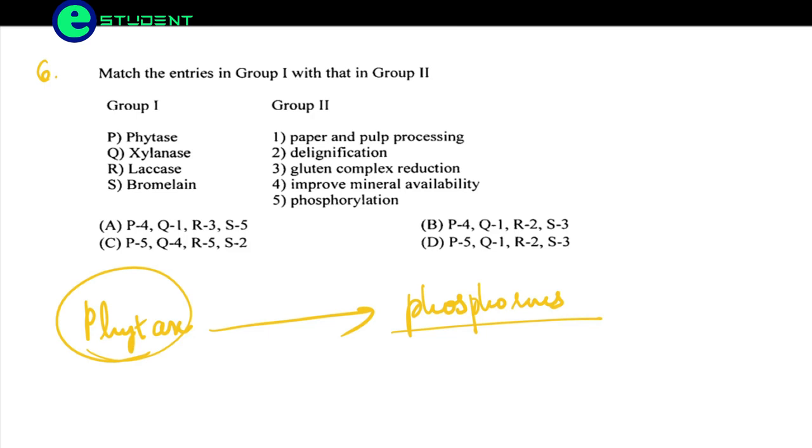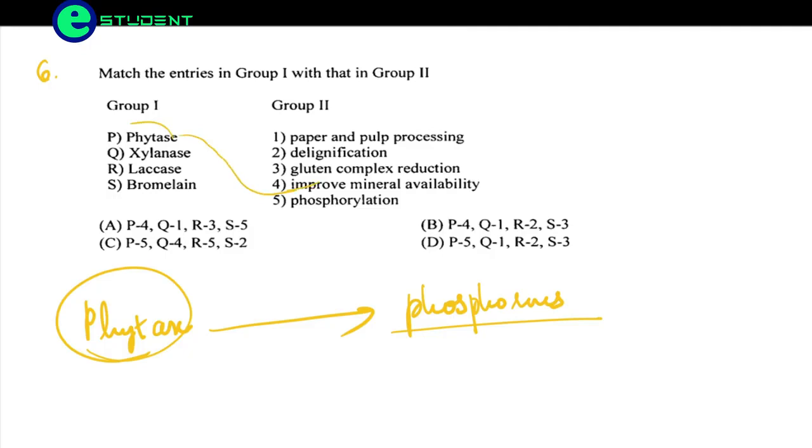Because the phytase is producing phosphorus, there is no need for inorganic phosphorus. When there is no need of inorganic phosphorus, this actually increases the nutritional value of the soil. So P is improved mineral availability.